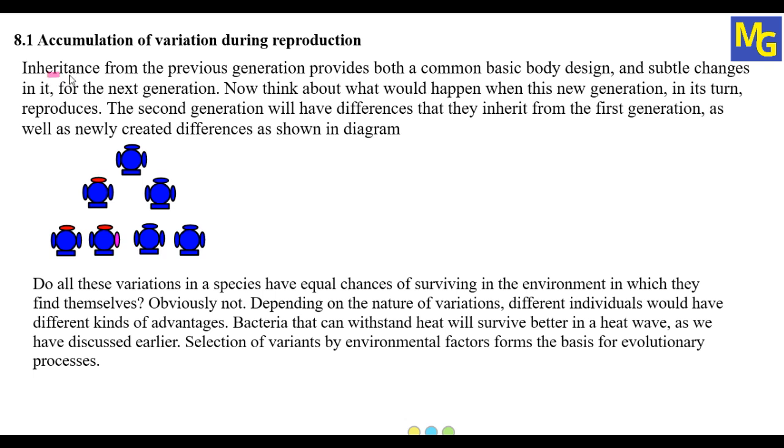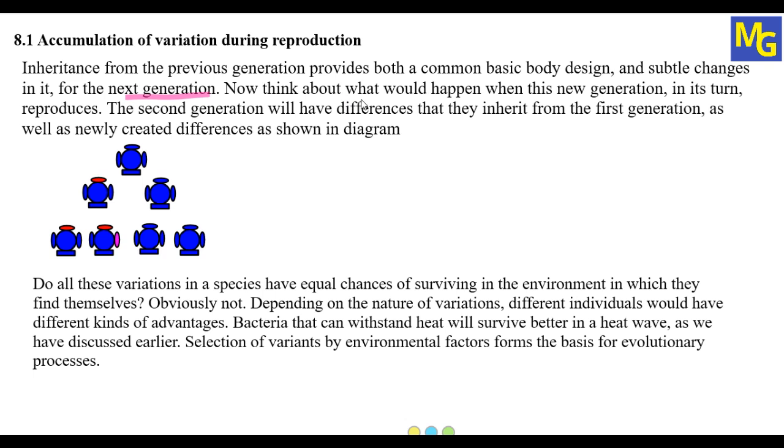Means whenever the characters from the previous generation are transferred to the present generation, it will have a common basic design, means common characters, like skin color, length of the hair or length of the body, the color of the hair, or the color of the eyes. All these will be transferred from one generation to the next generation. Even the changes which take place slowly will all be transferred to the next generation.